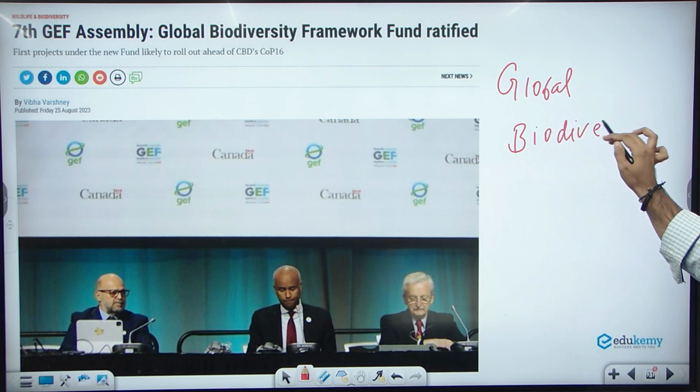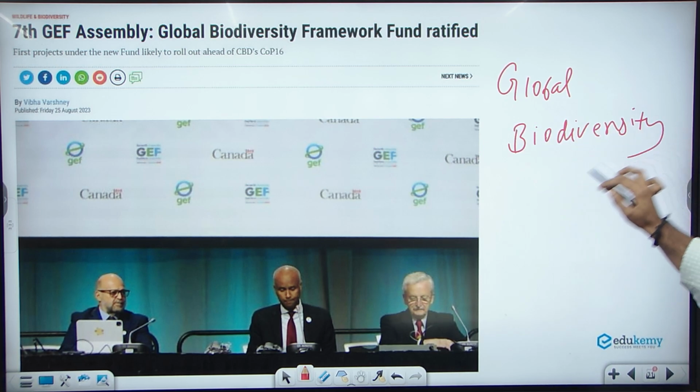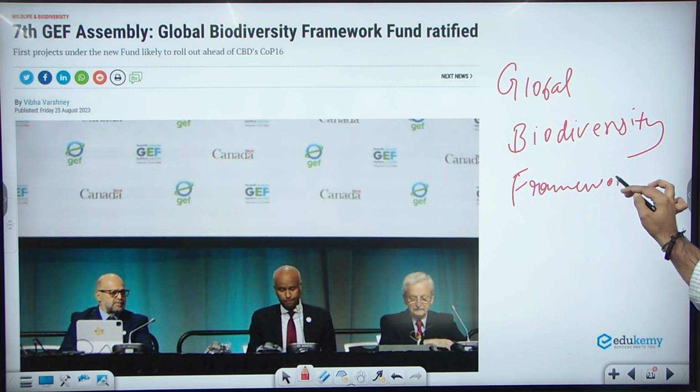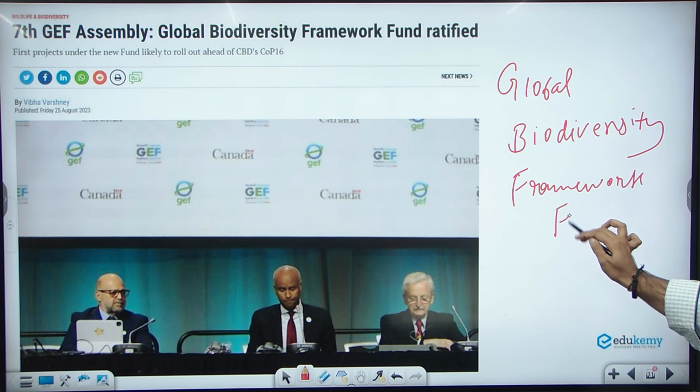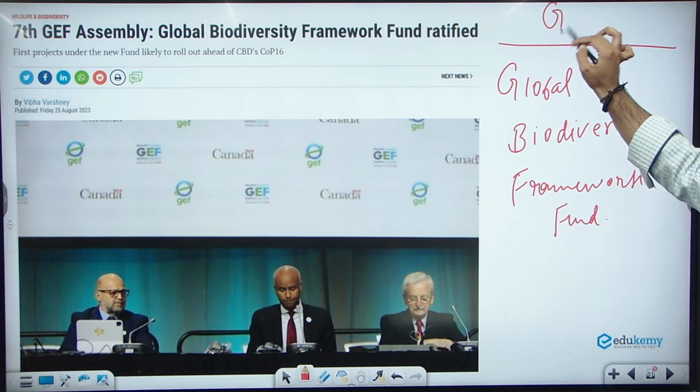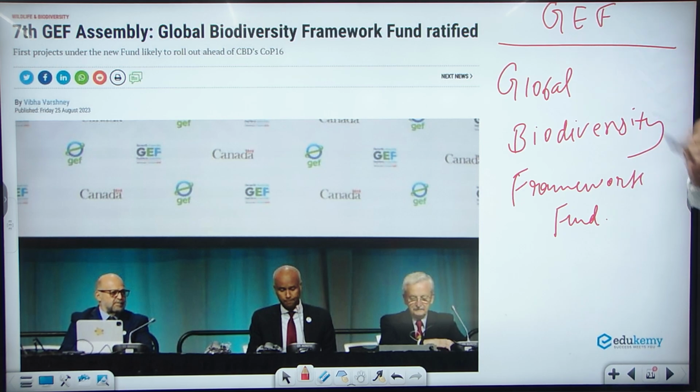Biodiversity Framework Fund, and this is launched under the Global Environment Facility. This is launched under the Global Environment Facility, a Global Biodiversity Framework Fund.